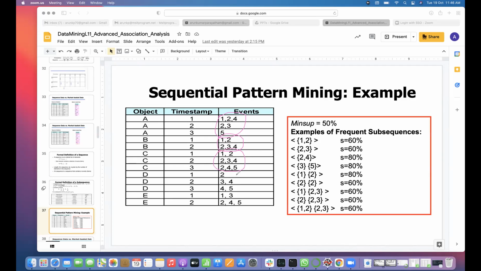Whether D supports 1, 2: there is no 1 at all in D, right? So D doesn't support that. Am I right or not? Yes, sir. D won't support it. Right. Then what about E? It supports, sir. Okay. So how many are supporting this?